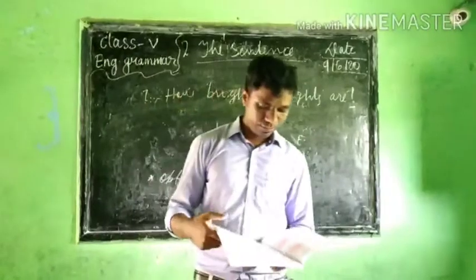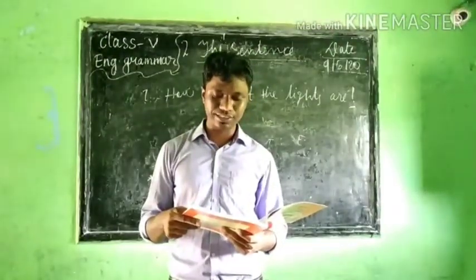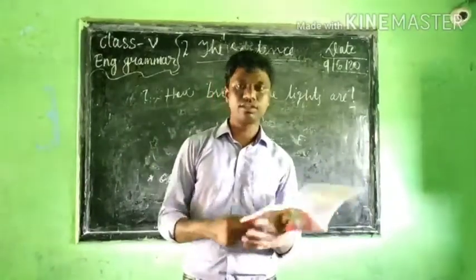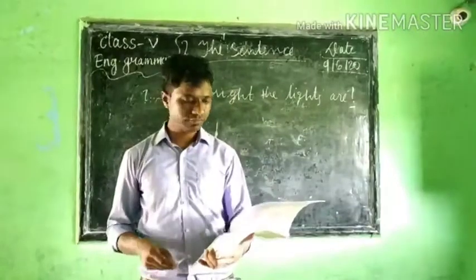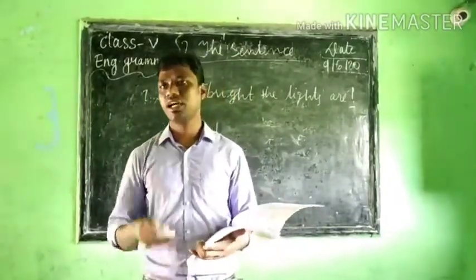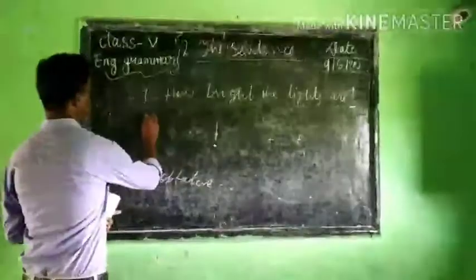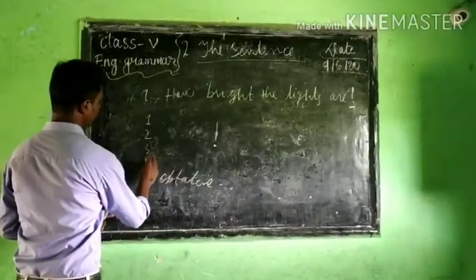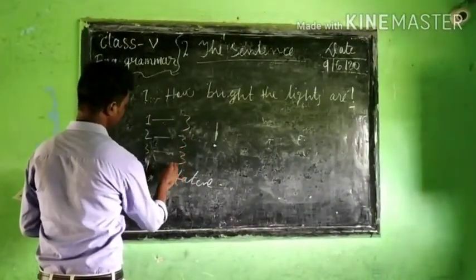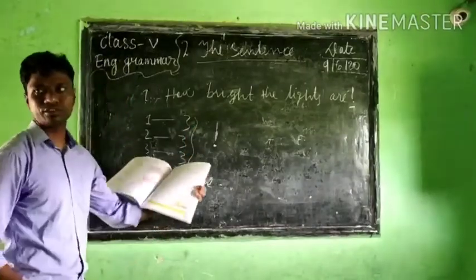Then the number B. Write the end punctuation mark for all the sentences in each set and identify their kind. Okay, this one. There are 4 sections, and each has 3 questions. So each question has got 3.